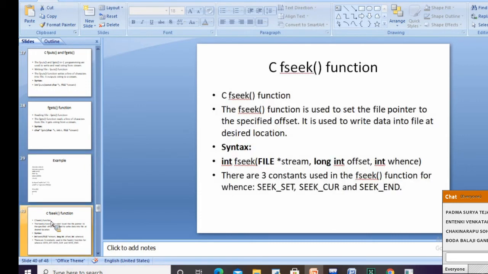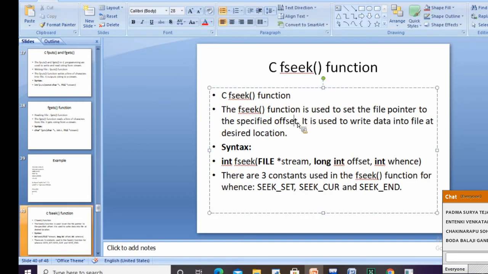Then we have the rewind function. Seek function. The seek function is used to set the file pointer to a specified offset. It is used to write data into the file at the desired location.